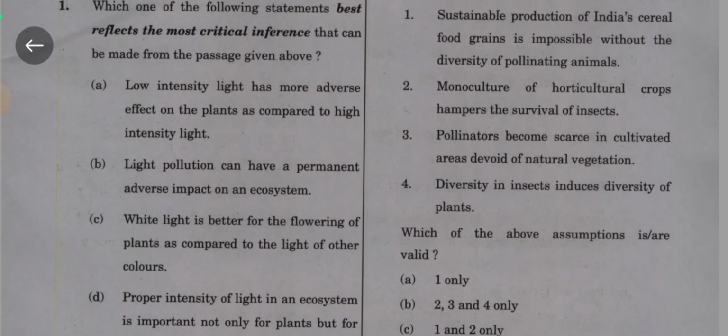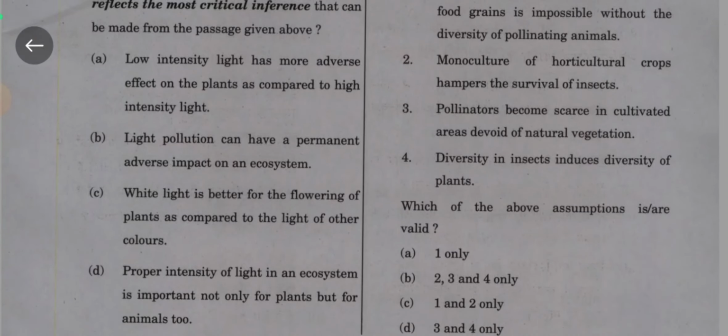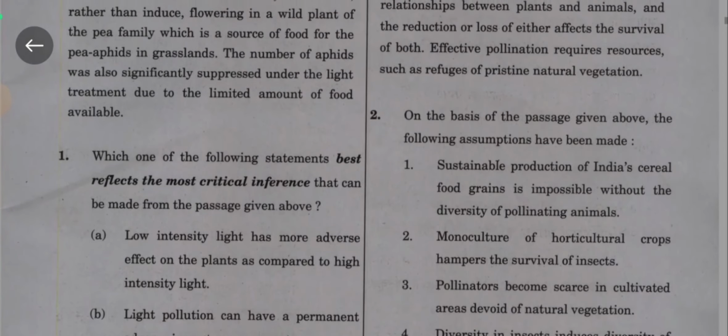Option A. Low intensity light has more adverse effect on a plant as compared to high intensity light. Option B. Light pollution can have a permanent adverse impact on an ecosystem. Option C. White light is better for flowering of plants as compared to the other colors of light. Option D. Proper intensity of light in an ecosystem is important not only for plants but for animals too. Answer is option number B, that is light pollution can have a permanent adverse impact on an ecosystem.